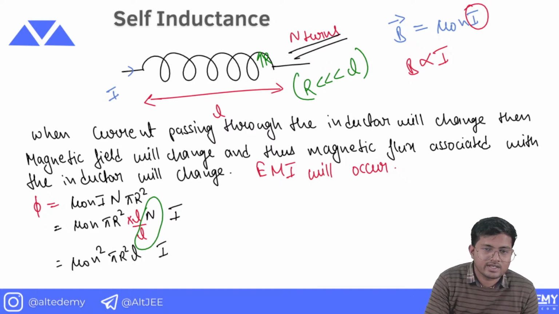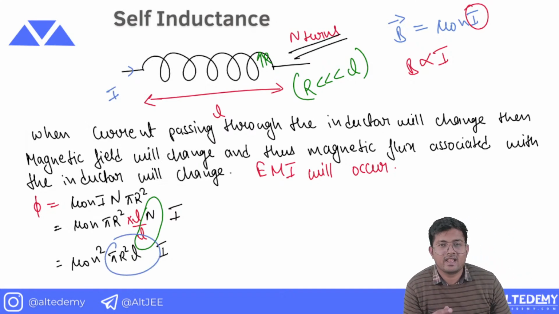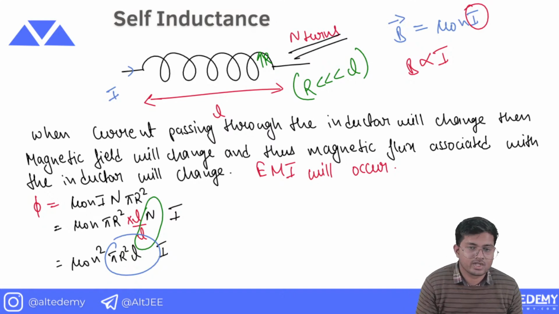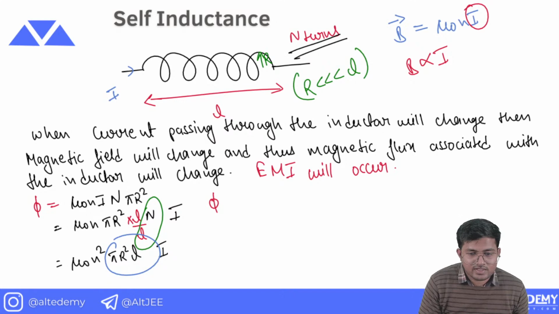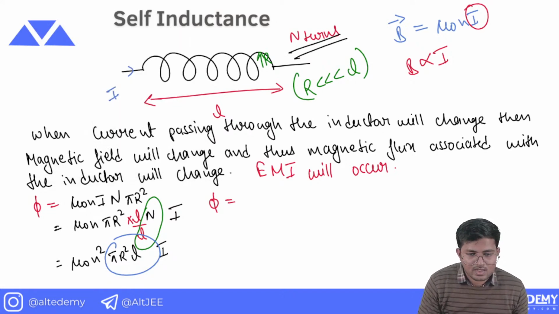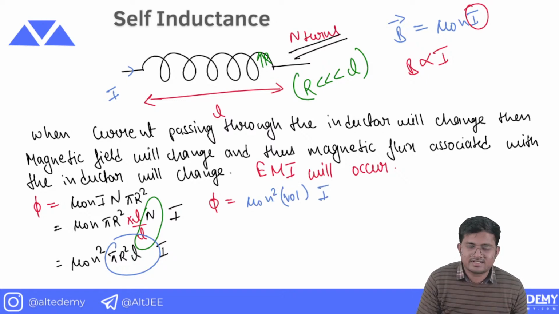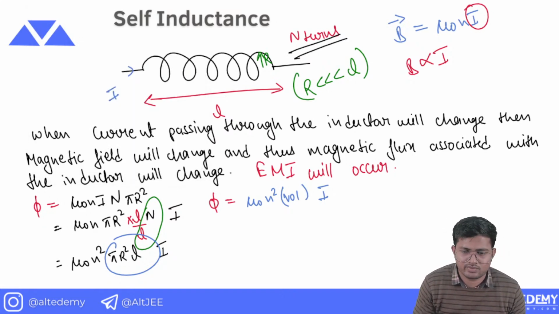Now let me emphasize another thing. Pi r square into L, area into length, is what? It is volume. So this formula for flux can be written as mu naught n square volume into I. It's totally your call. Once you know the relation between capital N and small n, you can manipulate it as you wish.